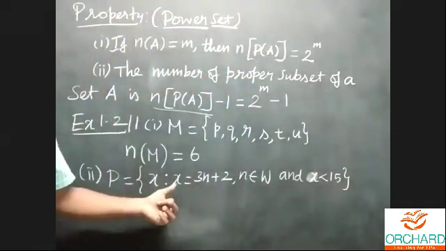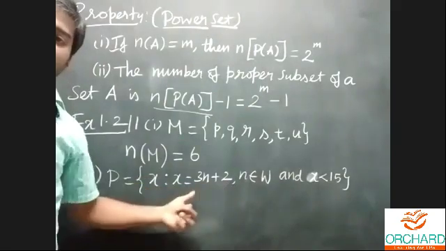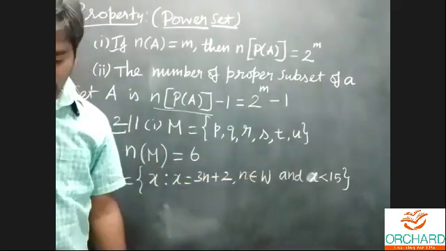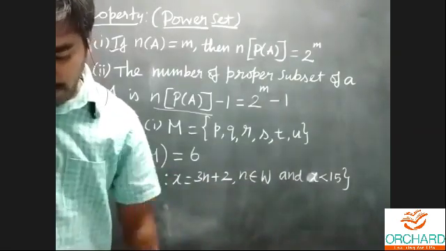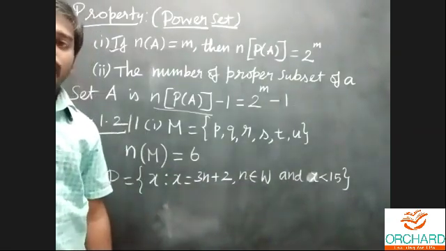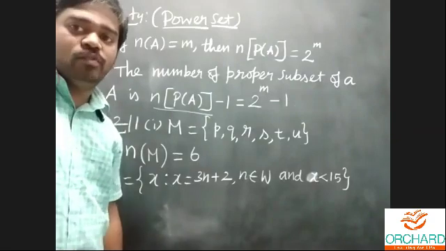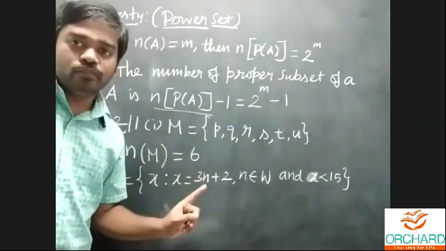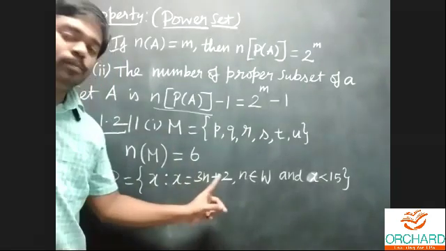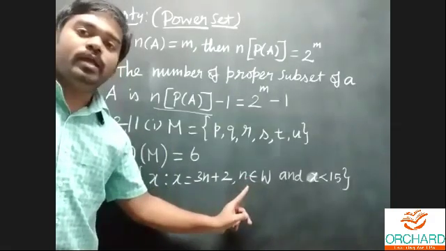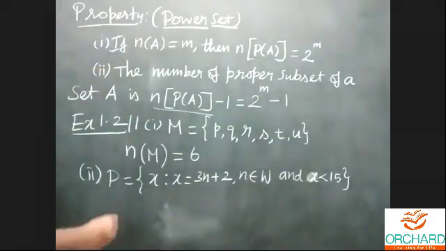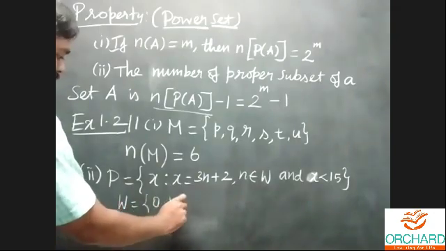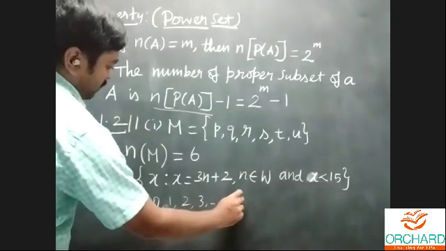x such that x is equal to 3n plus 2. They define x as 3n plus 2, and n belongs to W, and x is less than 50. x takes a value which is less than 50. Listen carefully, students, and observe the problem carefully. x is equal to 3n plus 2. What's the value of n? n is a whole number. Whole numbers are 0, 1, 2, 3, and continue like this.